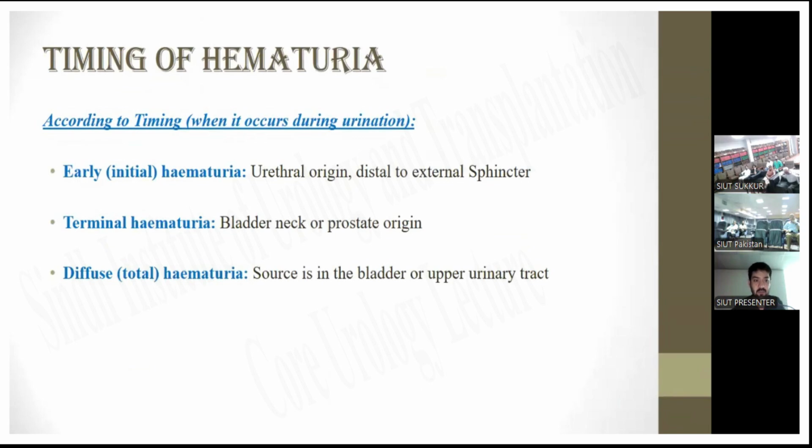The timing of hematuria, that is early or initial hematuria, terminal hematuria, or diffuse, that is a total hematuria. So the early hematuria may be of urethral origin or distal to external sphincter. In terminal hematuria, that may be due to bladder neck or prostatic origin. Or in diffuse hematuria, source in bladder or upper tract.